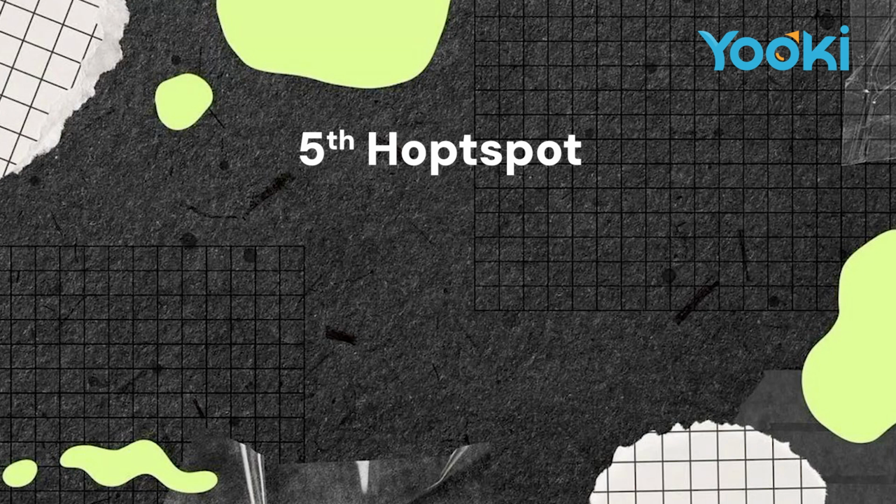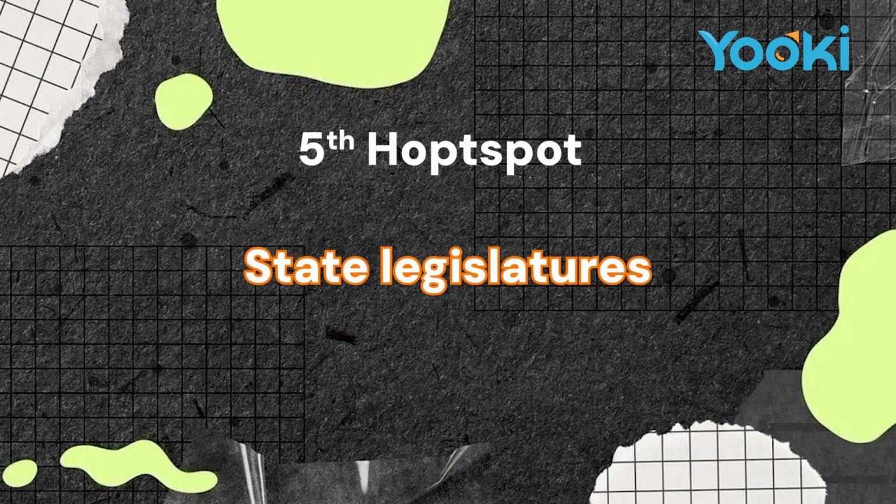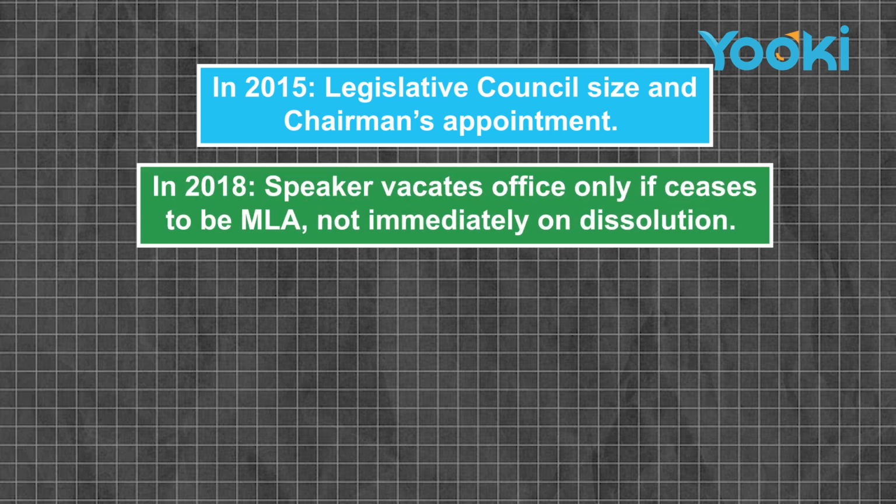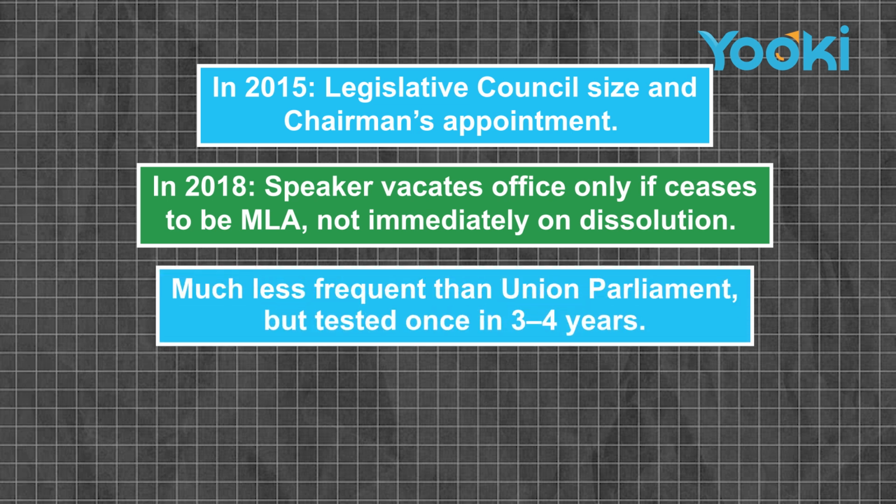The last hotspot is with respect to state legislatures. In 2015, the Legislative Council size and chairman's appointment was asked. In 2018, Speaker vacates office only if he ceases to be an MLA, not immediately on dissolution, was asked. Much less frequent than Union Parliament, but tested once in 3 to 4 years.